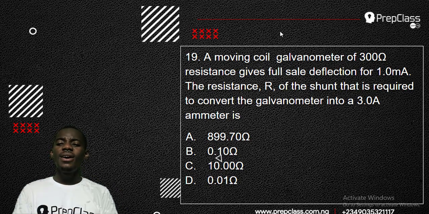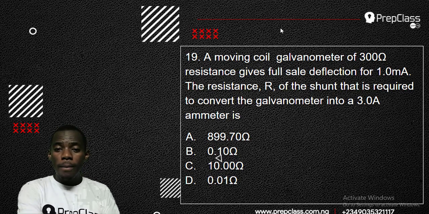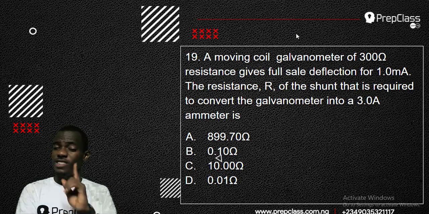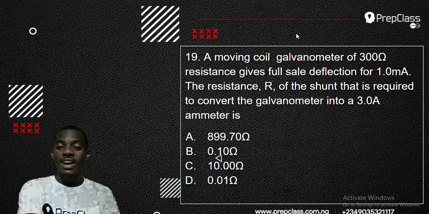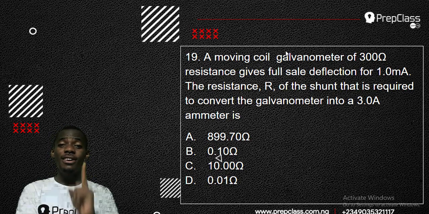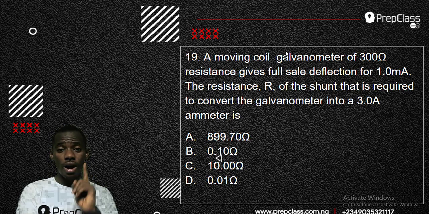Now we have here current and we have resistance. Whenever you have a question on shunt, keep this formula, which can tackle any question on shunt.